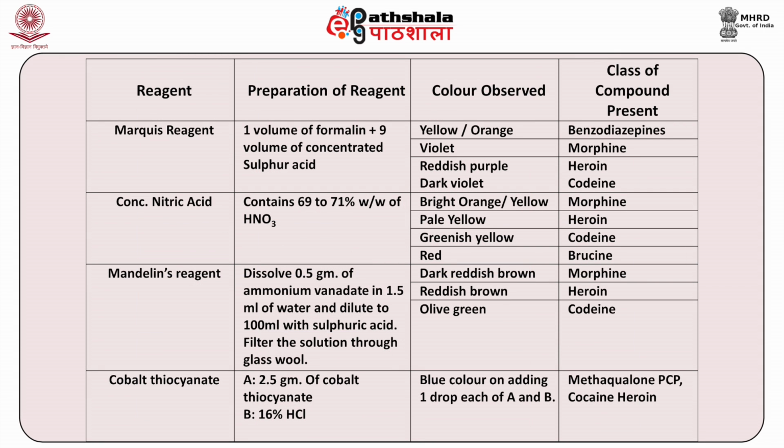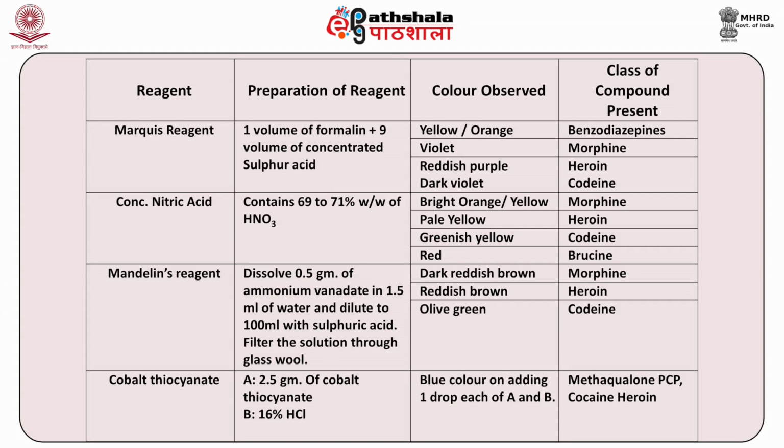Coming to Marquis reagent. How is the Marquis reagent prepared? It is prepared by mixing 1 volume of formalin and 9 volumes of conc. sulfuric acid. If there is formation of yellow orange color, it will indicate benzodiazepines. If there is formation of violet color, it will indicate morphine. If there is formation of reddish purple or dark violet color, it will indicate the presence of heroin or codeine.